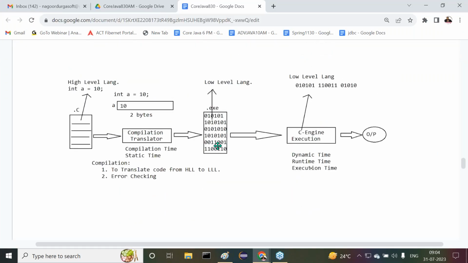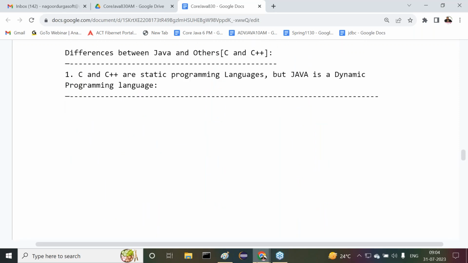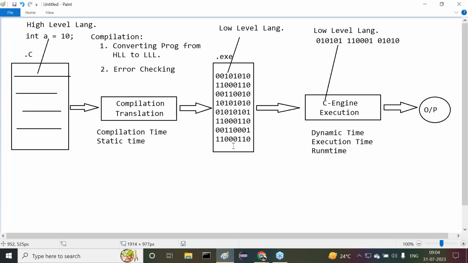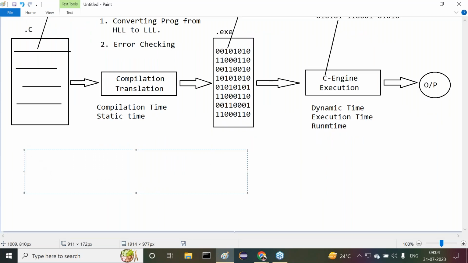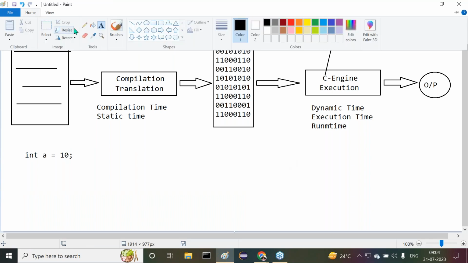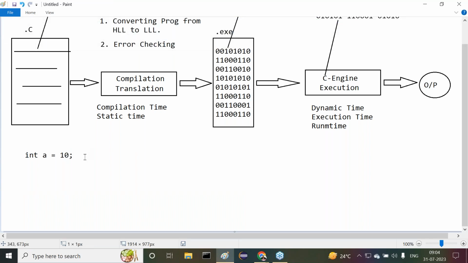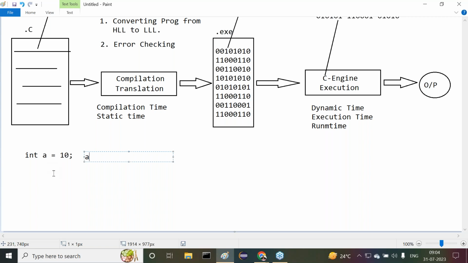Of course the diagram is already given. Don't worry about it. Once again, I'm discussing the content with you clearly now. All right, sir. Then after this, all of you listen carefully. One more small point I'm telling you. For example, I have a variable here. I have a variable int a is equal to 10. Sir, all of you are following or not? I've taken a variable. Now tell me, for this variable, what will happen when we compile this program?